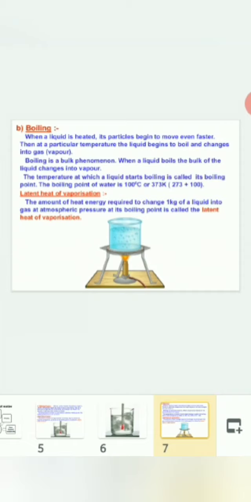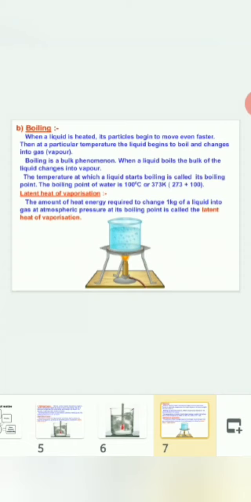When a liquid boils, the bulk of the liquid changes into vapor. The temperature at which a liquid starts boiling is called its boiling point. The boiling point of water is 100 degrees Celsius or 373 Kelvin. When you add 273 to 100 degrees Celsius, you get 373 Kelvin. So the conversion constant is 273, which you add to convert into Kelvin.